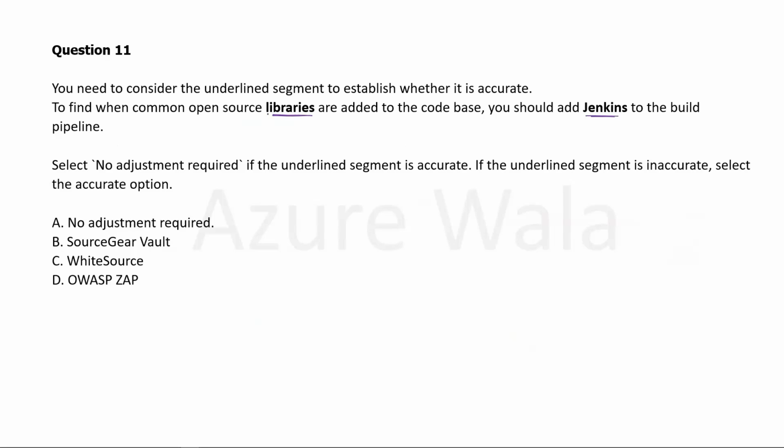And here in the question requirement, we can see the common open source libraries we are going to work with. We need the tool to work with the build pipeline, means during the building process we will require it, and WhiteSource software work during the build process, and it works for open source libraries. Therefore, it is the correct answer.